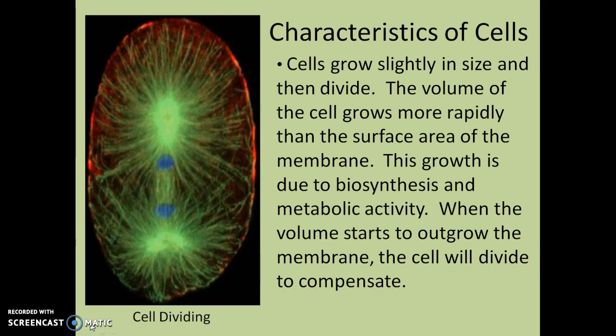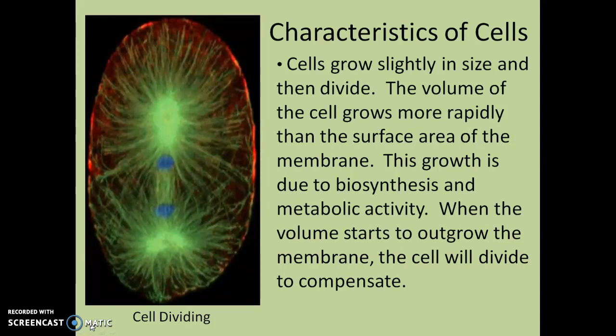The volume of the cell grows. So the inside of the cell grows more rapidly than the cell membrane or surface area of the cell does. This growth is due to biosynthesis and metabolic activity. So dehydration synthesis, hydrolysis, any type of metabolic activity going on inside the cell will add to the cell size. When the volume starts to outgrow the membrane, the cell will divide to compensate for that growth.